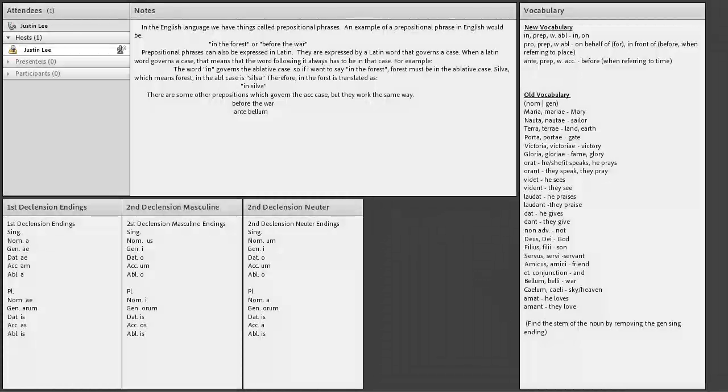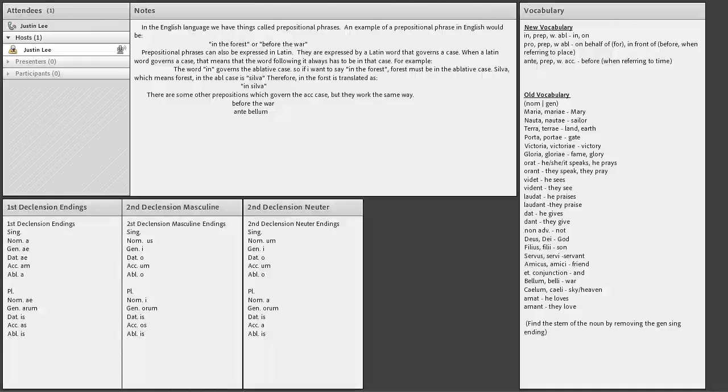Today we're going to be learning about prepositional phrases. In the English language, we have things called prepositional phrases. An example of a prepositional phrase in English would be "in the forest" or "before the war." Prepositional phrases can also be expressed in Latin. They're expressed by a Latin word that governs a case.